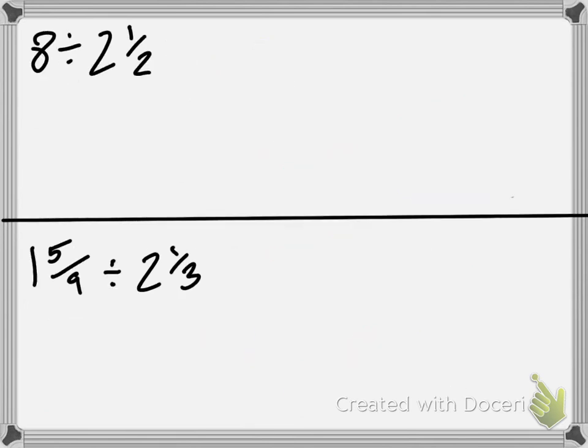Well, we ran out of time. I want to just go over these. 8 as a fraction is 8 over 1. Anything is a fraction if it's over 1. We change the division sign and make it a multiplication. And then we have to turn this one, 2 1/2. As we know from earlier, 2 1/2 becomes 5 halves.